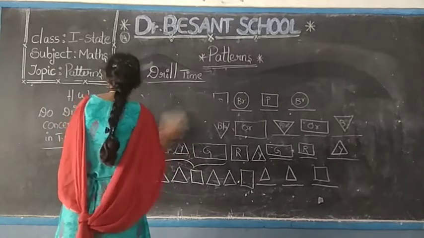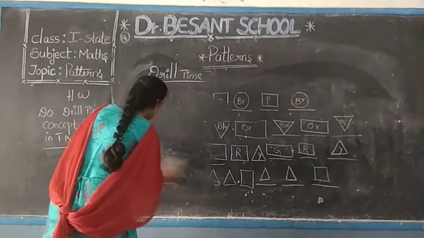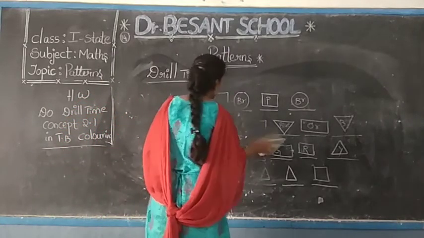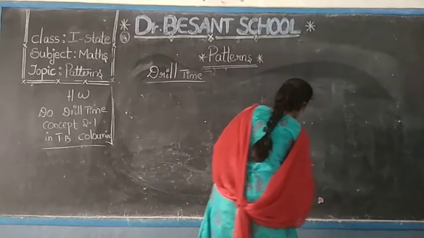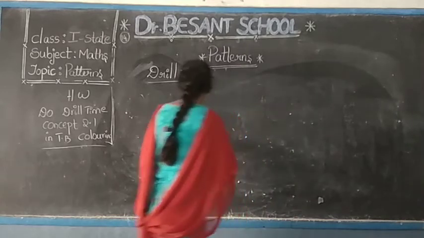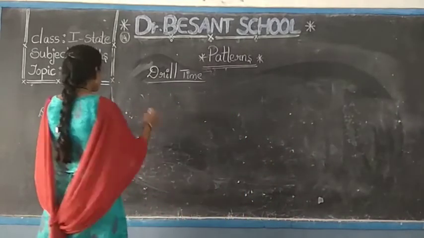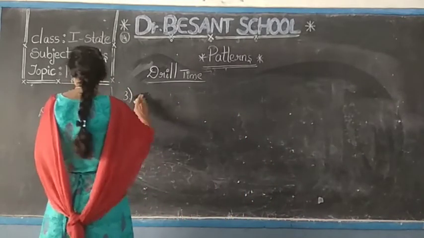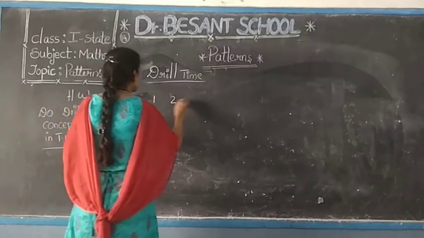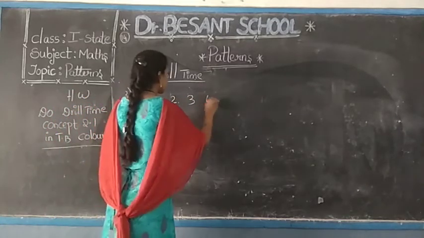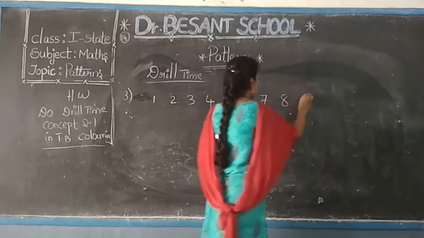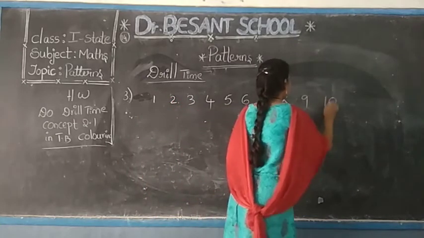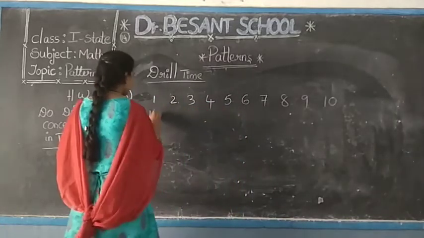Third problem: continue the pattern by coloring the correct boxes. Listen children, generally everyone makes mistakes in this problem. Listen carefully. Now I will write the numbers on the board first. 1, 2, 3, 4, 5, 6, 7, 8, 9, 10. Up to 30 numbers he has given for us.